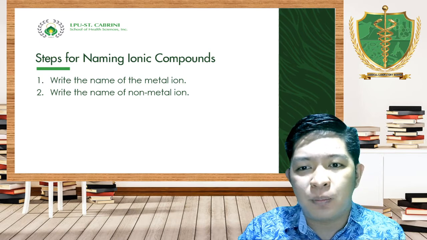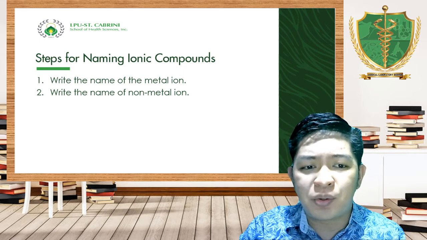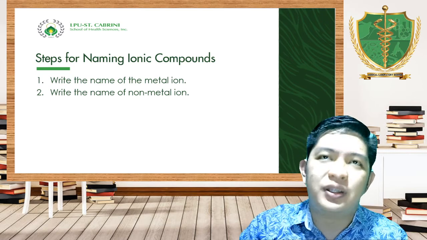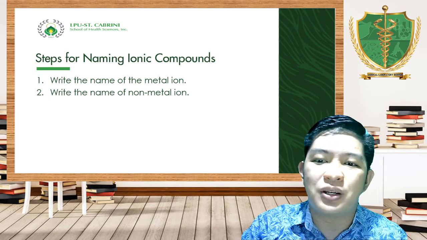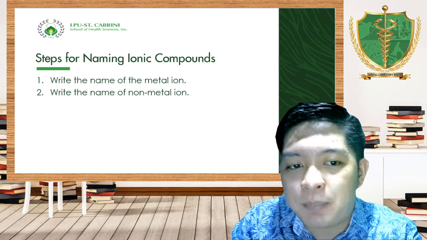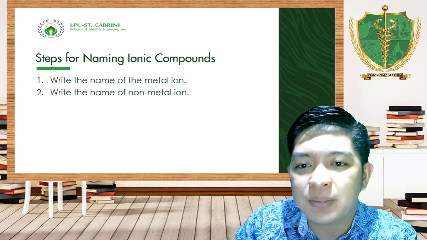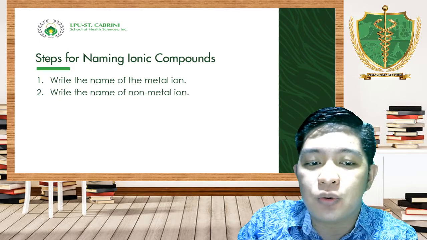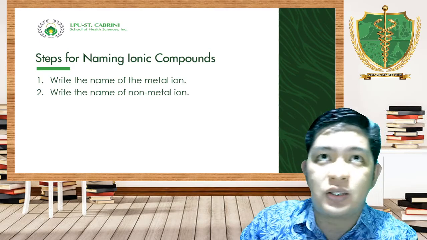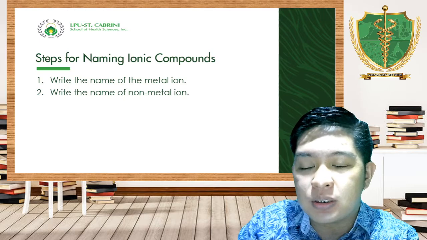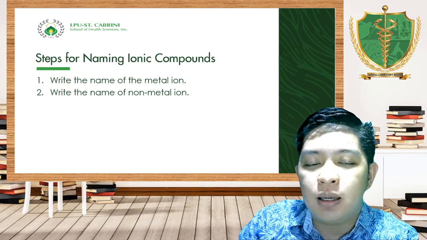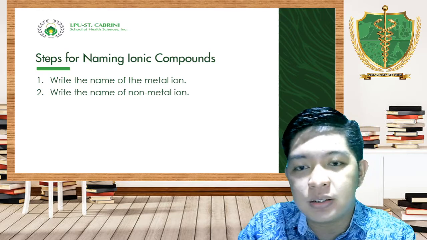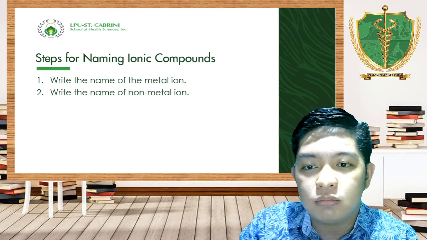So now, we have a review on how we're going to name ionic compounds. Please take note, people of the Philippines, that ionic compounds are usually composed of metals and nonmetals. Madali siyang tandaan. Kapag ionic compounds, it is composed of metals and nonmetals. And as we discussed in our previous slides, ang sabi natin, metals usually are cations and nonmetals are usually anions.